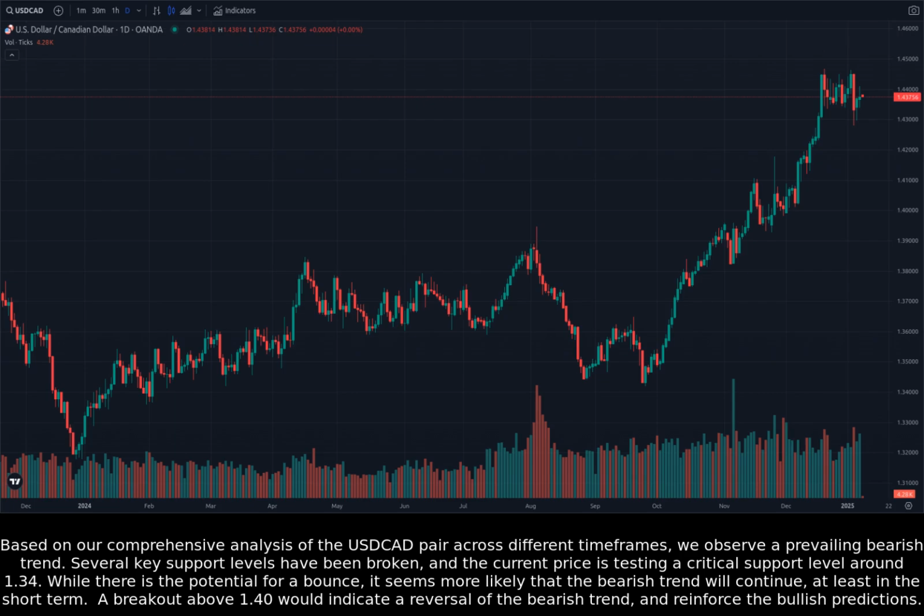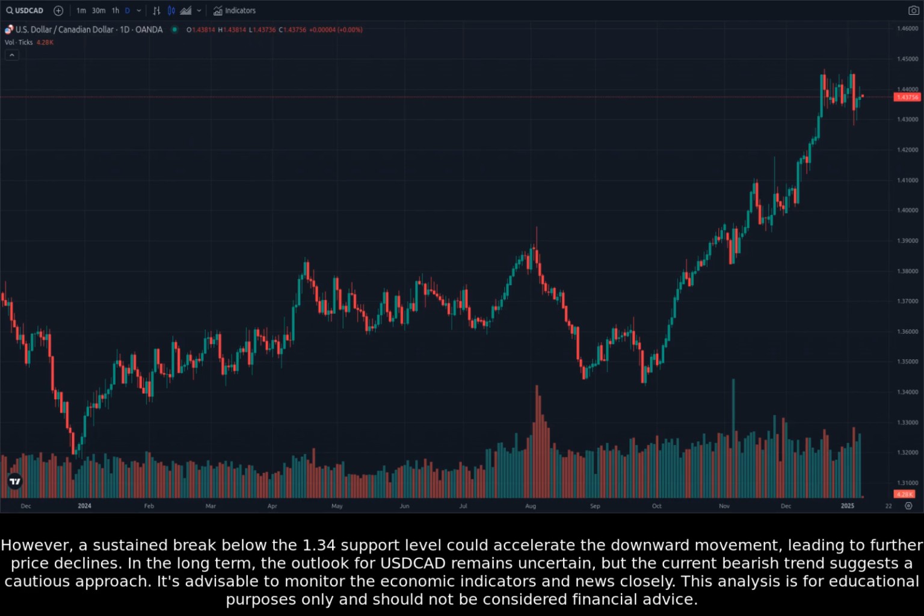Based on our comprehensive analysis of the USDCAD pair across different timeframes, we observe a prevailing bearish trend. Several key support levels have been broken, and the current price is testing a critical support level around 1.34. While there is the potential for a bounce, it seems more likely that the bearish trend will continue, at least in the short term. A breakout above 1.40 would indicate a reversal of the bearish trend and reinforce the bullish predictions. However, a sustained break below the 1.34 support level could accelerate the downward movement, leading to further price declines.